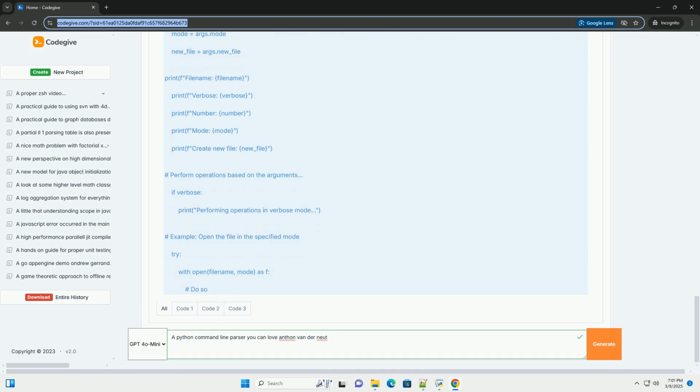Example of subcommands. Subcommands are fantastic for creating tools that have a range of functions. Think of git: git commit, git push, git pull are all subcommands of git. How to run the subcommand example. Anthon van der Neut inspiration. Anthon van der Neut is known for writing clean, well-structured, and maintainable code, with a focus on user experience. Apply these principles to your command line parsers.